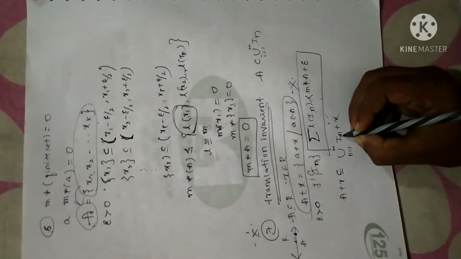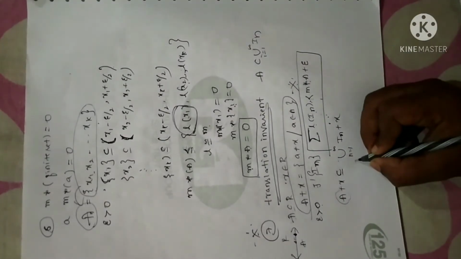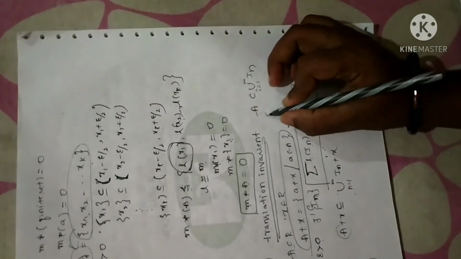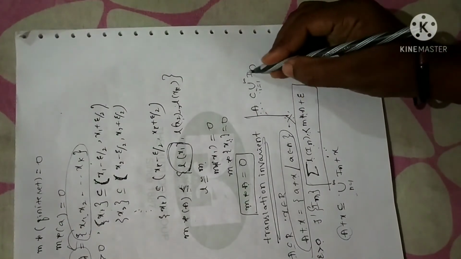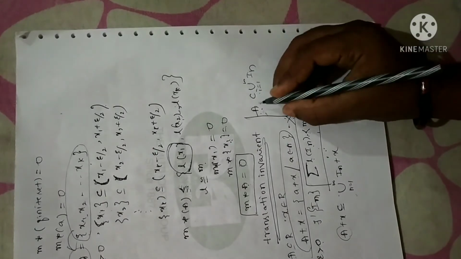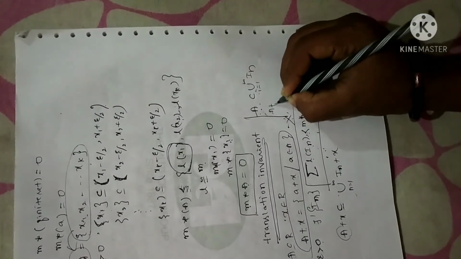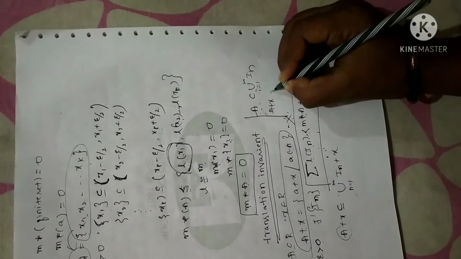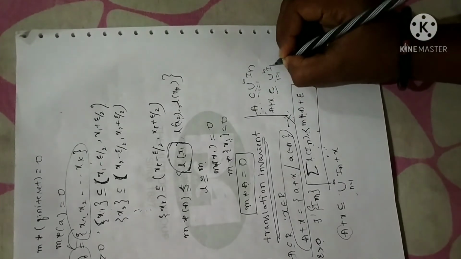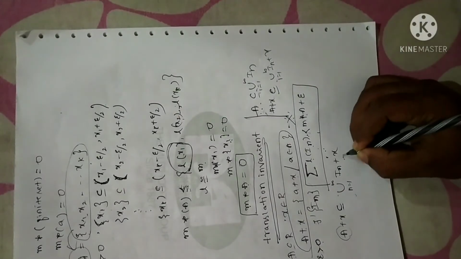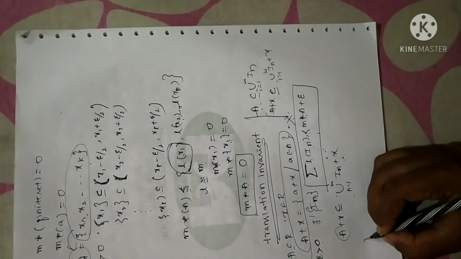Right? So I have considered open set A something like this. You can understand here. By the first property I can write A is a subset of the union of all the open intervals. Now what I'm going to do is add x on both sides. So what you're going to get is A plus x is a subset of the union, i equal to 1 to infinity, of I_n plus x. That is what I have written here. Clear? Now let me apply measure on both sides.